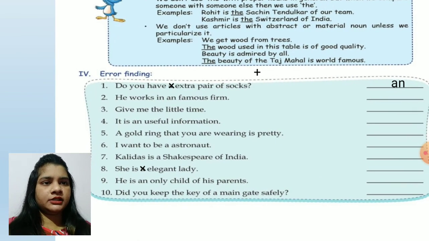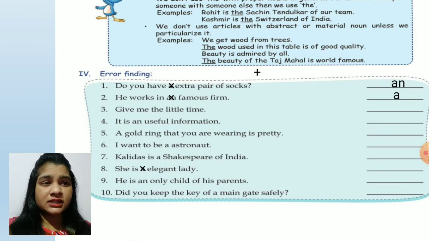Okay, error finding, children. We have to cross the wrong answer and write the correct answer. First one I have already done here. See here. Do you have a extra? Extra gives a vowel sound, so please cut a and write an. Next one. He works in an famous firm. Famous is giving a consonant sound. So a famous firm. So cross an and write a.